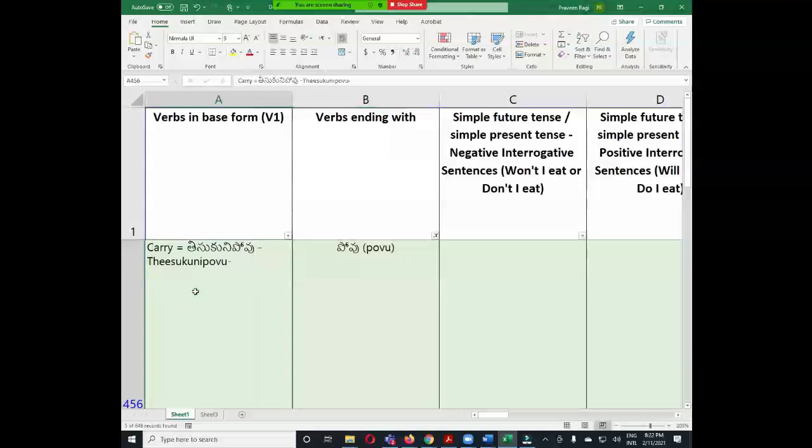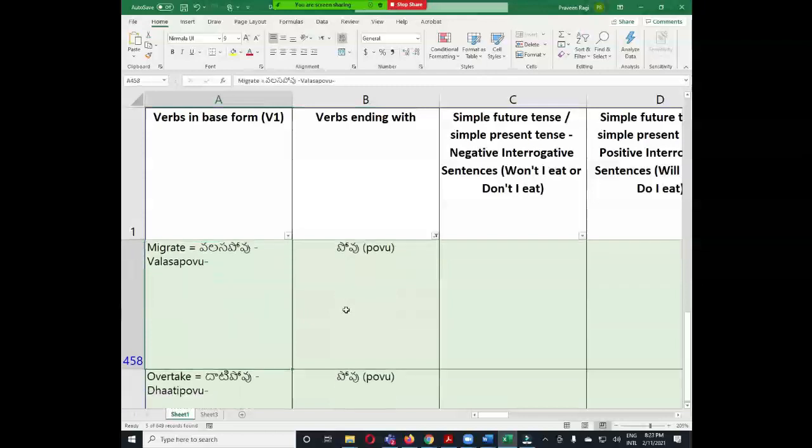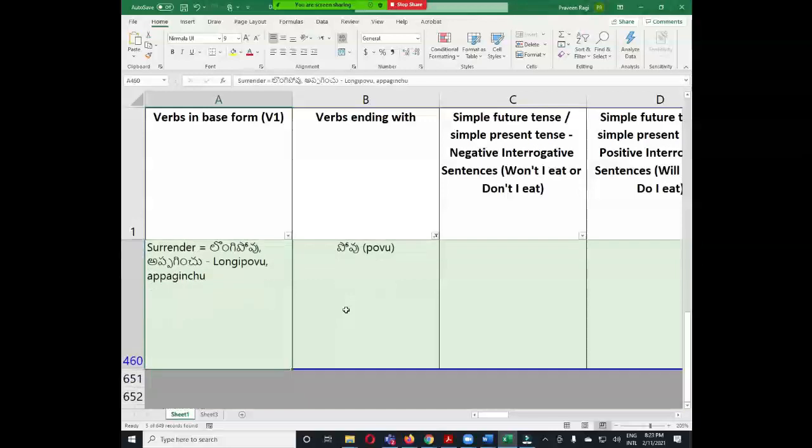నేను ఈ సంచిని తీసుకొని పోతాను. Okay, పోతావు. So here what we are doing, this povu we are changing to ta. Then we are adding anu, that is the common suffix. Let us see other verbs. మరచిపోవు, మరచిపోతాను. వలసపోవు, వలసపోతారు. దాటిపోవు, దాటిపోతాడు. So here wu becomes ta, then anu, తాను, తుంది, like that we make the change.